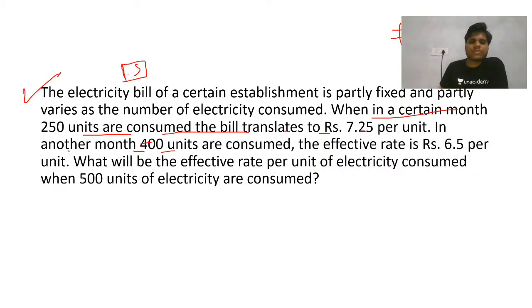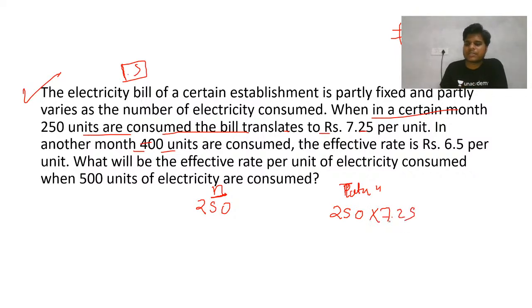So for this type of question, what you do, I will write the total numbers here, like 250 units. So I will write 250 units here, and I will write the total price here. Total price here means 250 into the per unit price.